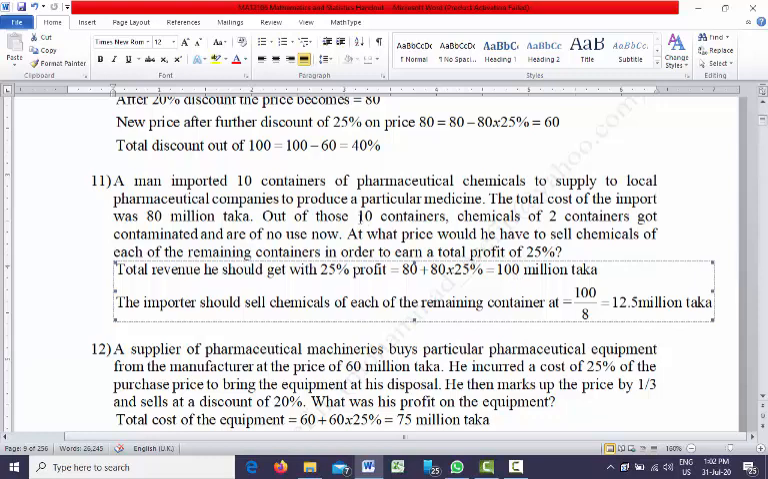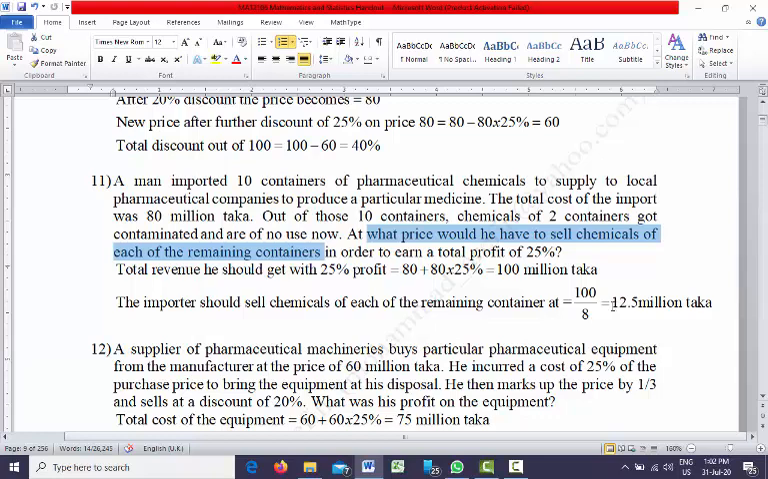So he has now 8 containers. Out of 10 containers, the chemicals of 2 containers are of no use, so he got only 8 containers of chemicals. And he should sell all these 8 containers at 100 million taka. So 100 divided by 8. The question is, at what price would he have to sell chemicals of each of the remaining containers? So each of the remaining containers he should sell at the price of 12.5 million taka.